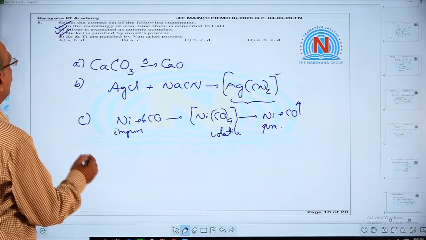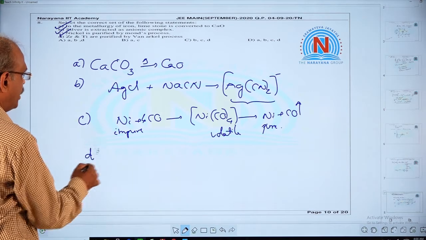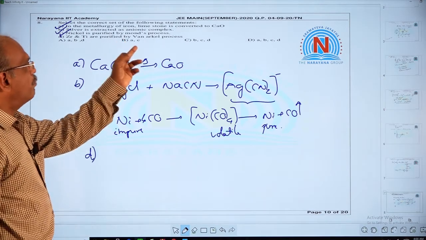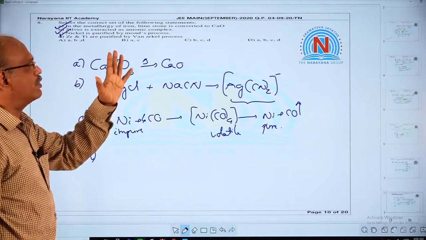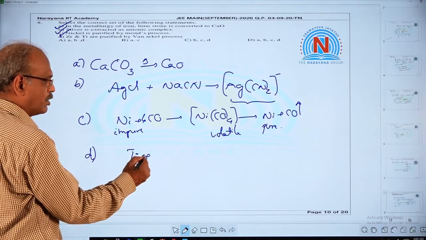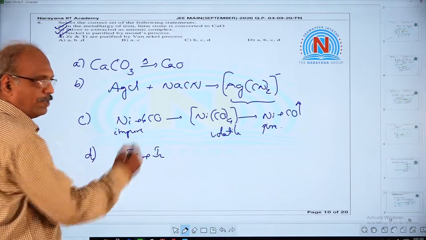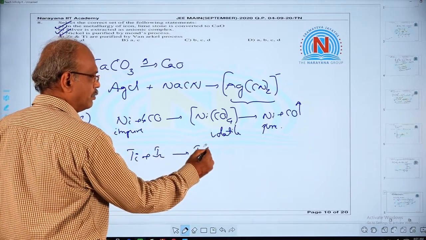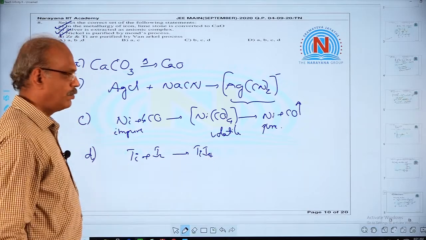And the last one, the fourth statement: zirconium and titanium are purified by the Van Arkel process. In the Van Arkel process, for example, titanium is heated with iodine and converted to titanium tetraiodide.